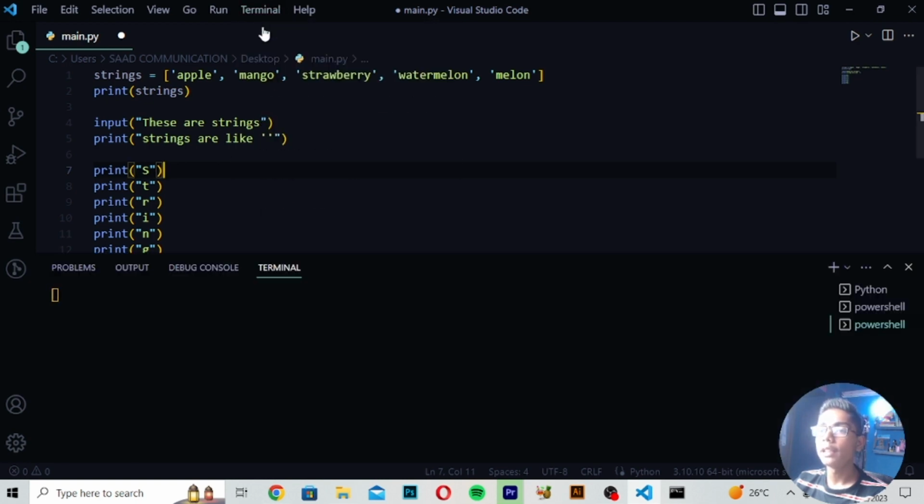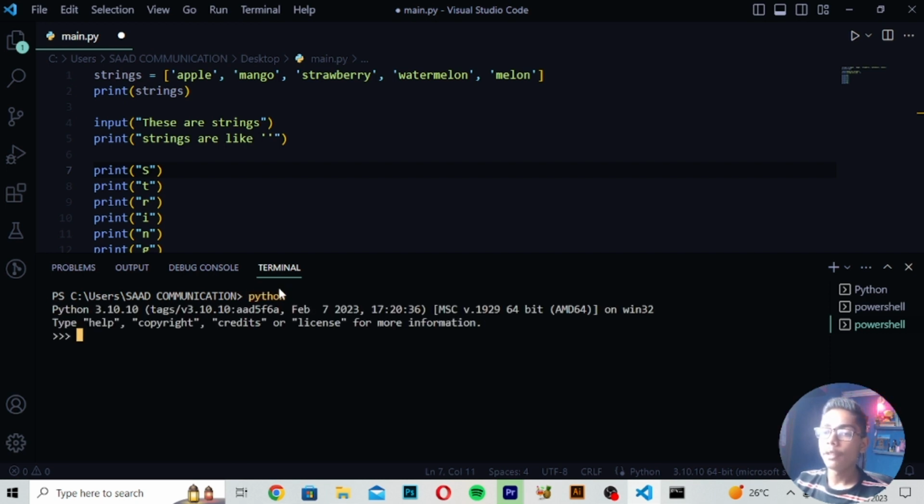You can also use the terminal to run this command. If I move here and write python, and after writing python I write print capital S, it will print the capital S. Then I write print again and write T, and you can see it is printing T. Then I print R, so it will print R, and then I.